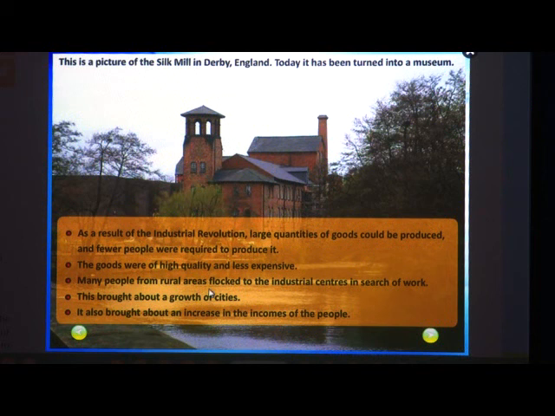Many people from rural areas flocked to the industrial centers in search of work. This brought about a growth of cities. It also brought about an increase in the incomes of the people. As I told you all, students, in the villages they did not have anything to survive. So, as the industries developed, they migrated from villages to cities and settled down there just for the sake of earning, to get a good job.